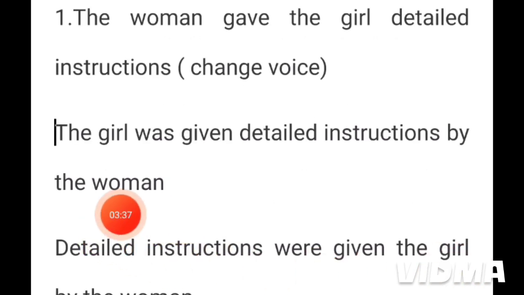Now look at the voice change. We can use a retained object here. Retained object means, in the voice change, if we keep an object at the same position, then it can be called the retained object. Now look at this answer. The girl was given detailed instruction by the woman.